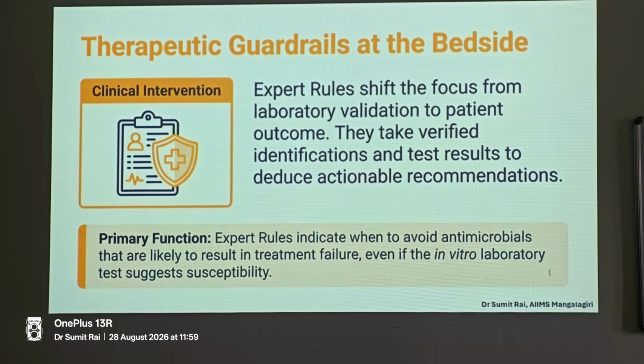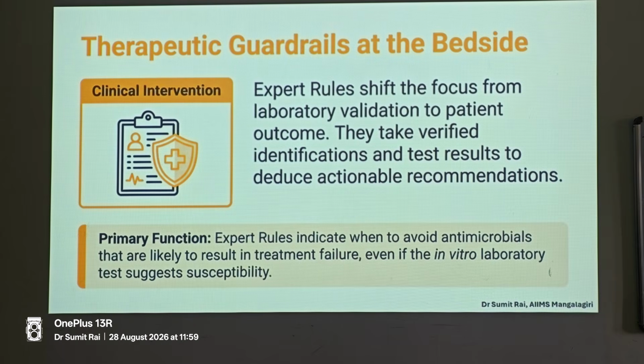So you might think, what is susceptible? Report it. No. This is the guardrail you have to realize: if this is Enterobacter cloacae, it is an AmpC producer, and it will definitely create resistance the moment you give an inducer of the AmpC beta-lactamases, like your imipenem and your Augmentin and Moxiclav and all those things. So the expert rule shifts the focus from laboratory validation to patient outcome, and they take the verified identifications and test results to deduce actionable recommendations.